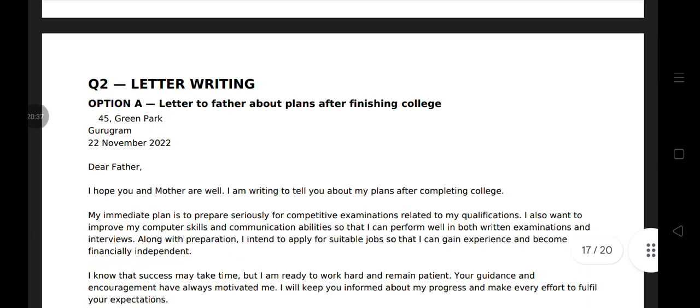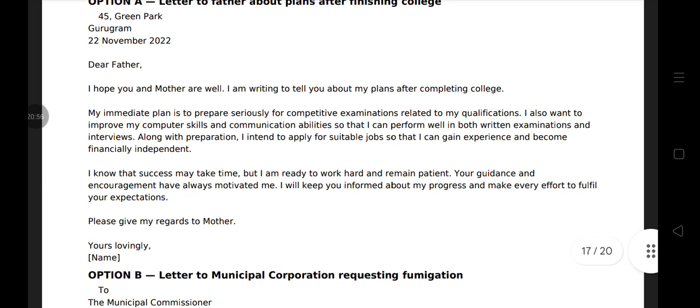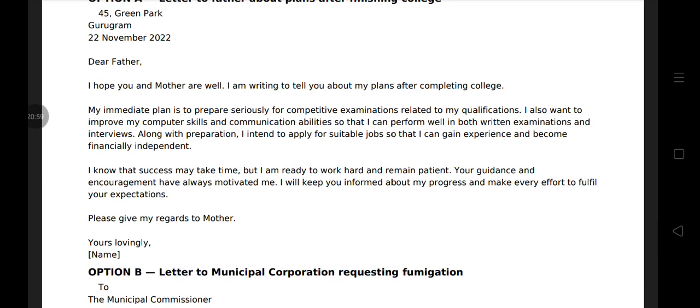So question 2 is of letter writing. Option A, letter to father about plans after finishing college. First write address, date. Dear father, I hope you and mother are well. I am writing to tell you about my plans after completing college. My immediate plan is to prepare seriously for competitive examination related to my qualification. I also want to improve my computer skills and communication ability so that I can perform well in both written examination and interview.